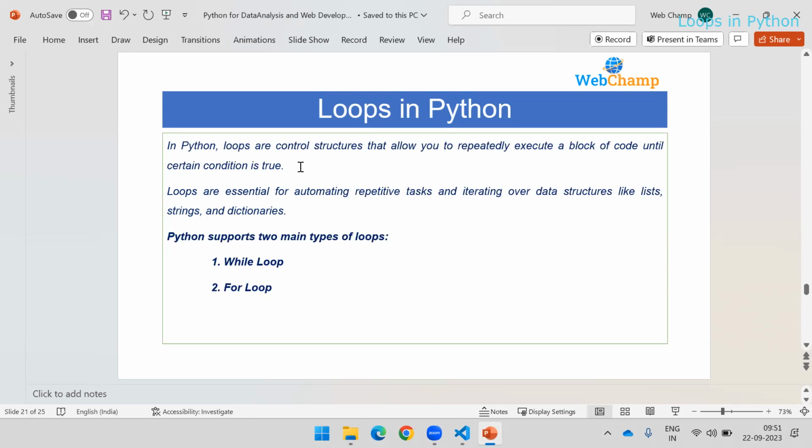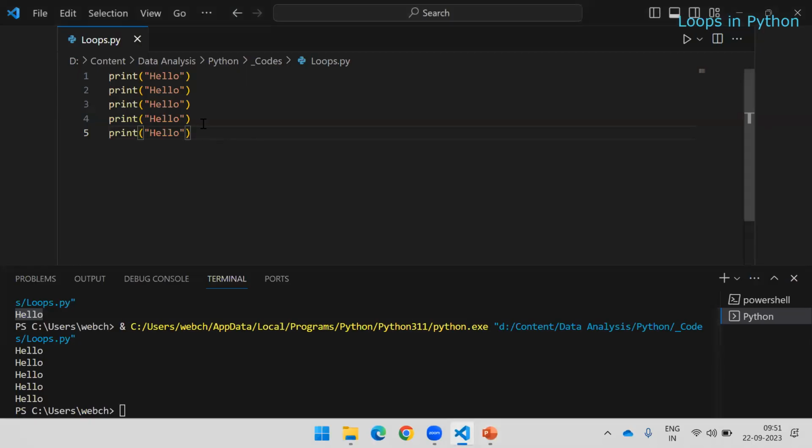It's not a good idea to write the code for printing hello 1,000 times. Each and every language supports loops. We can give this to loops, and loops help us print this the required number of times. Let's see how this is going to work.